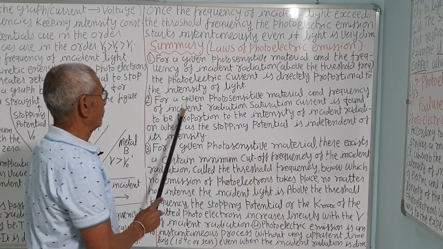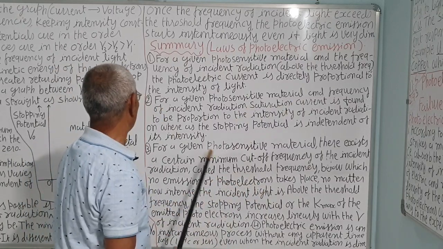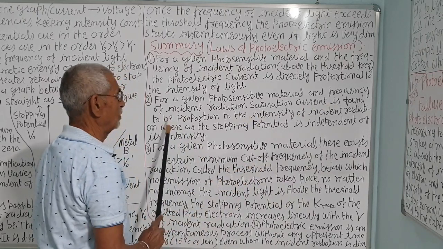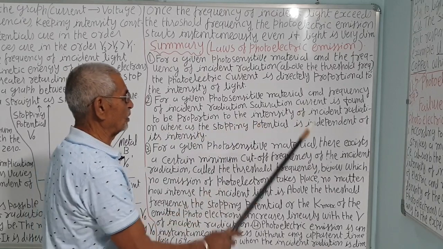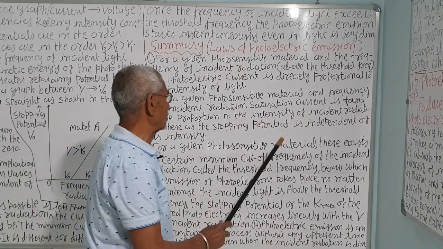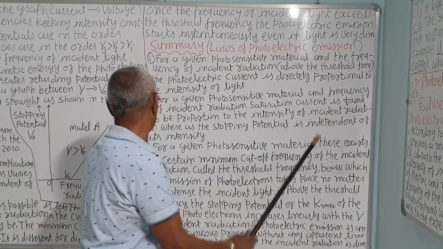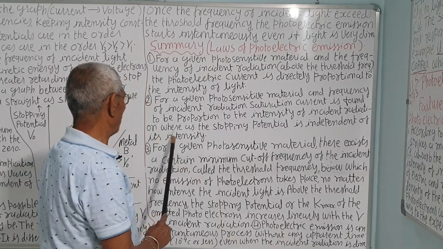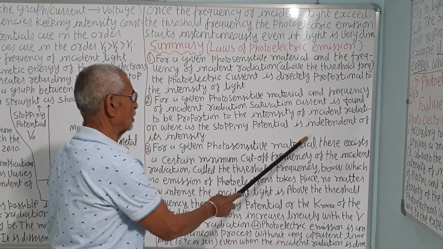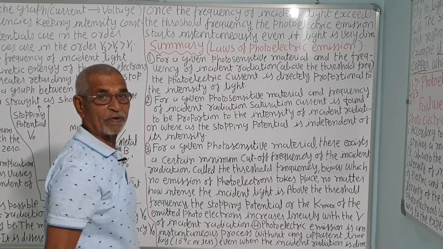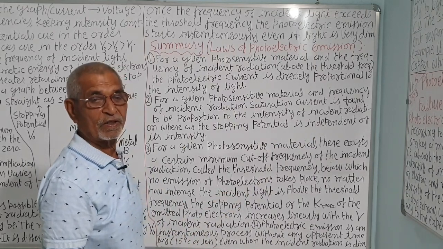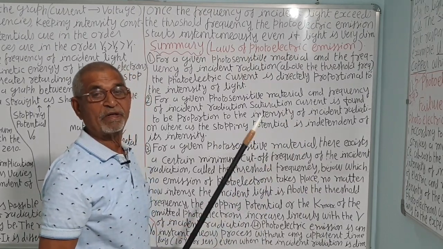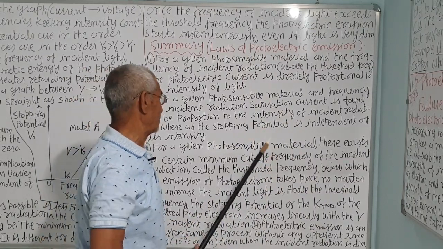Second, for a given photosensitive material and the frequency of incident radiation, the saturation current is found to be proportional to the intensity of the incident radiation. If intensity is more, saturation current will be more. Whereas the stopping potential is independent of the intensity of light. Remember, saturation current depends upon the intensity of light.